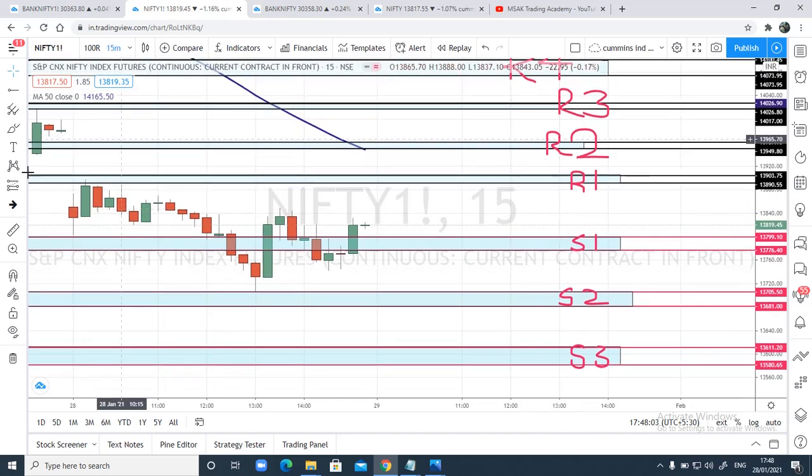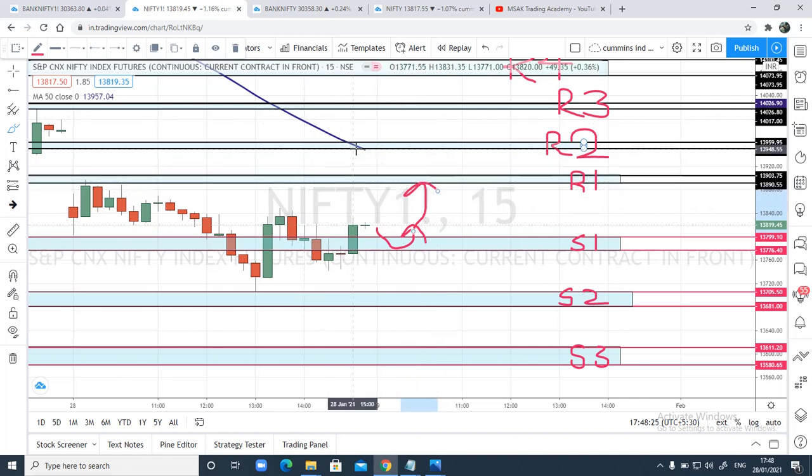Okay, so for today, we can see here Nifty was almost in a range of 13,900 to 13,700. It's almost a 200 points range. And the way it has closed near S1, in case it retraces back to S1 and just closes above this S1, we can expect targets at the R1 zone.